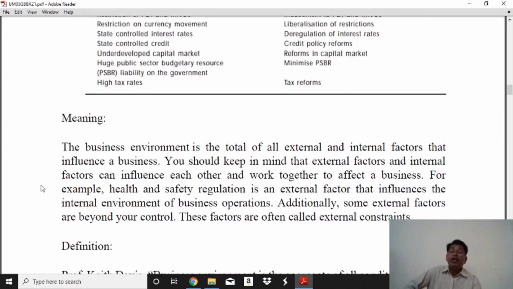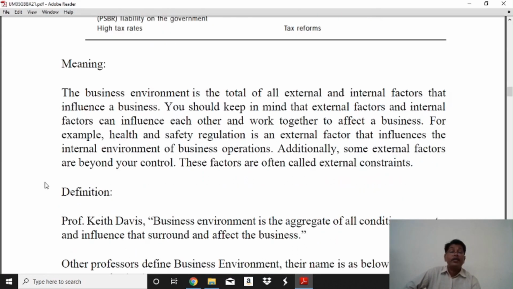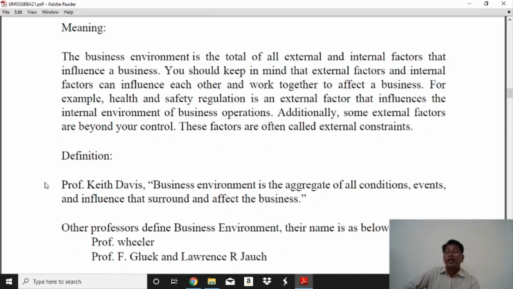The meaning of business environment. The business environment is the total of the external and internal factors that influence the business. You should keep in mind that external factors and internal factors can influence each other and work together to affect the business. For example, health and safety regulation is an external factor that influences the internal environment of business operation.